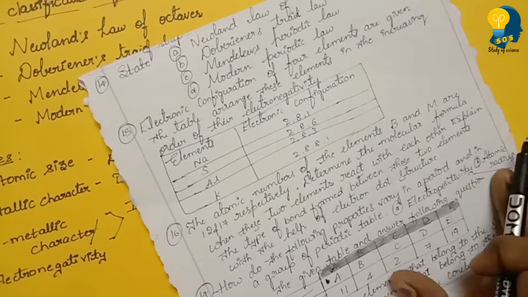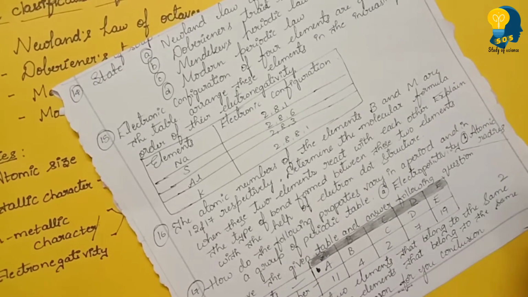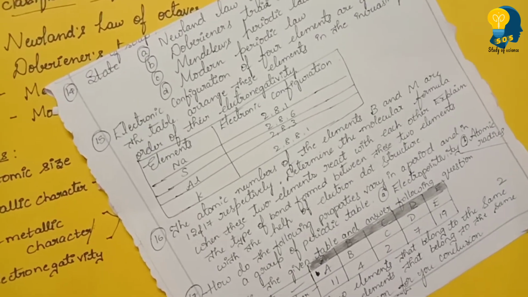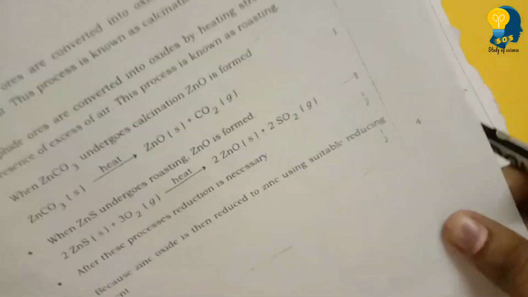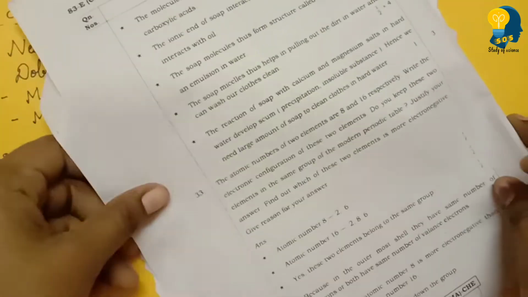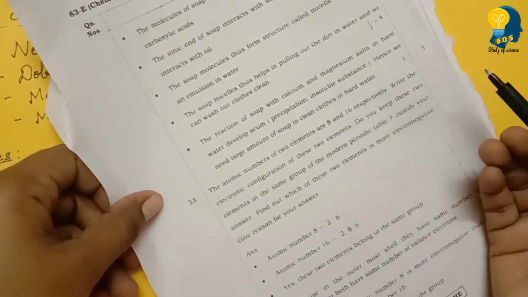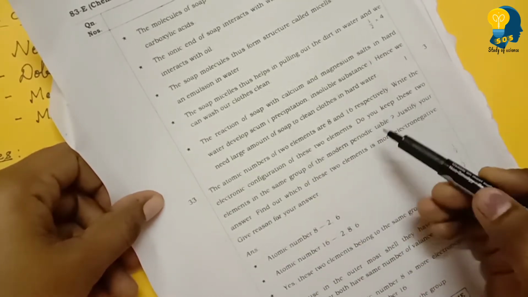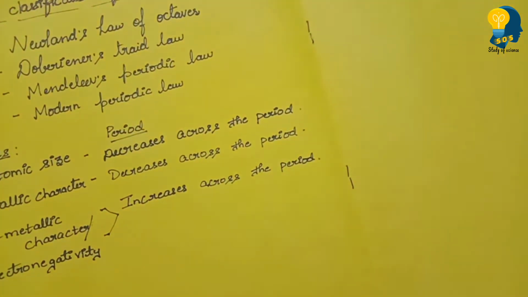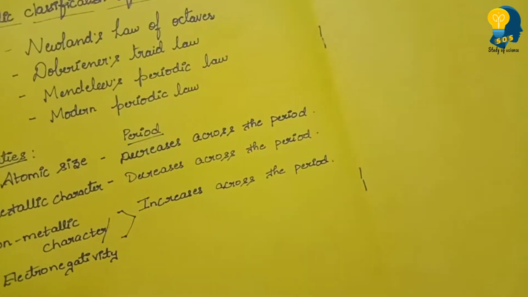Here I have some questions which I have listed from the past 3 years. The same type of question has been given. So I will show you which question has been given this year. This type of question only they have given. You can see here: The atomic numbers of 2 elements are 8 and 16 respectively. Write the electronic configuration of these 2 elements. So this type of question only is given. I'll teach you. If you have to answer this type of question, you have to know the concept.